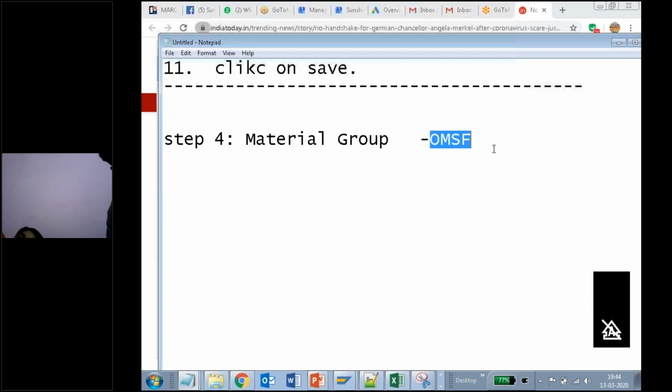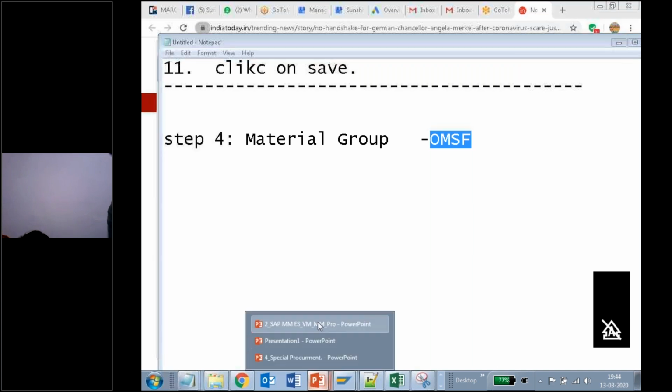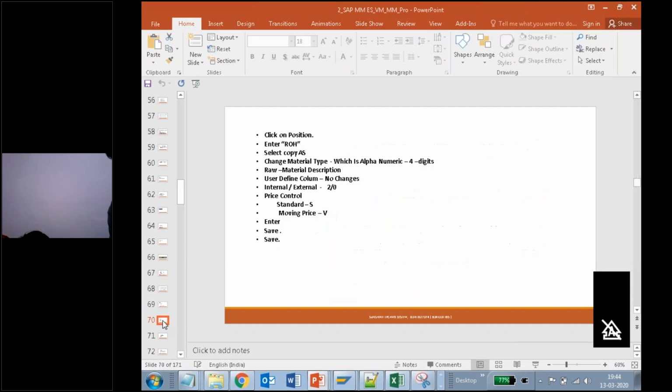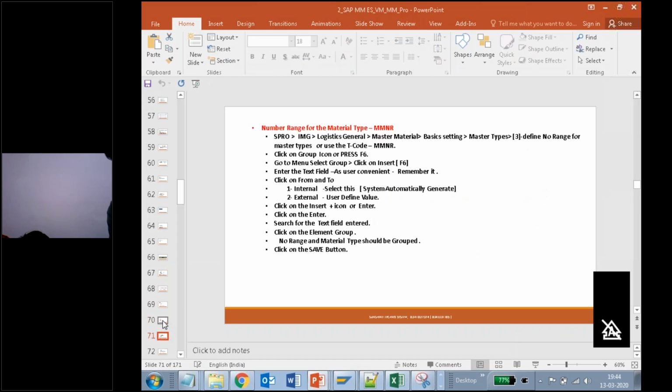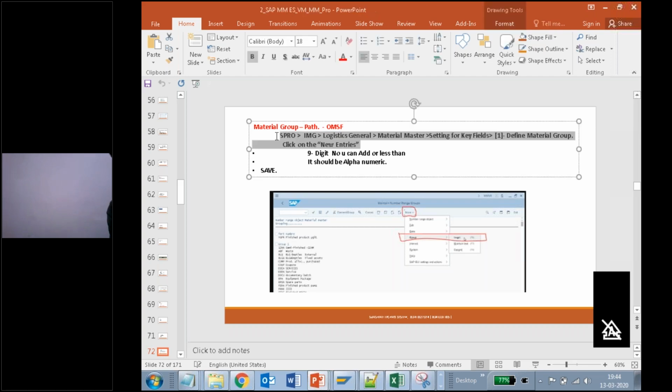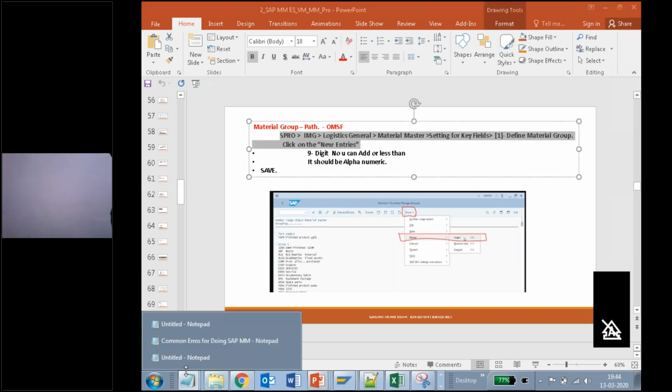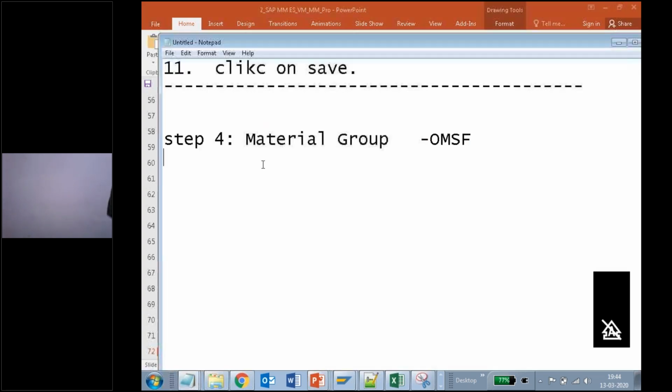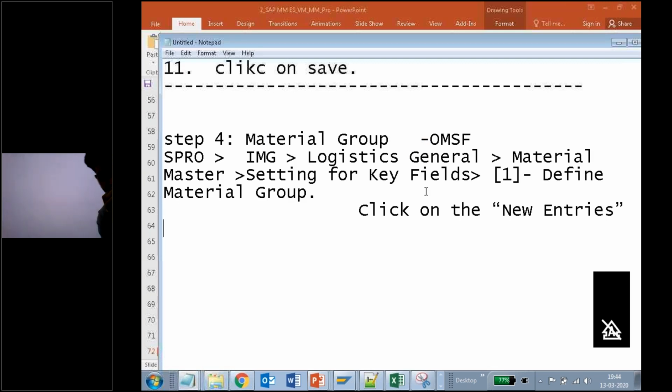So I'm taking this T-code directly. I will also provide you the path if you want. See here, let me go here. Let me provide you that one also. Okay, this is my path.